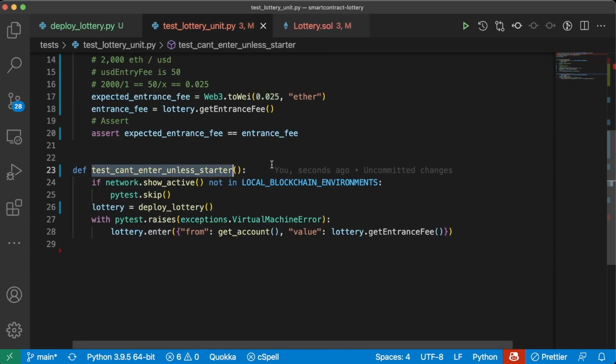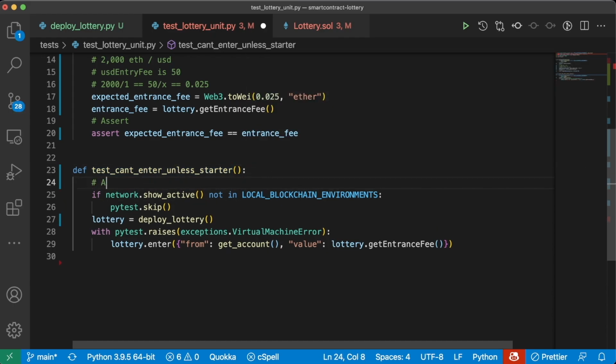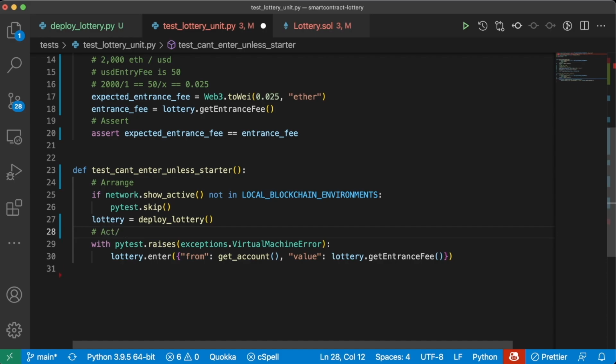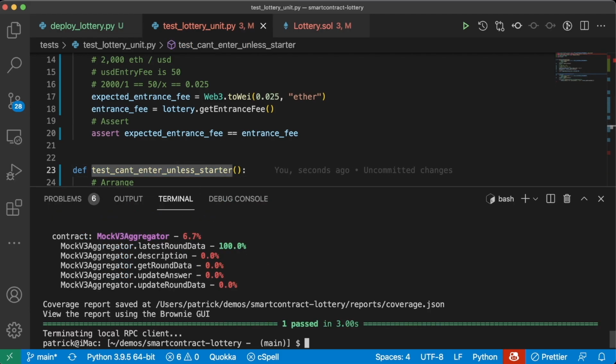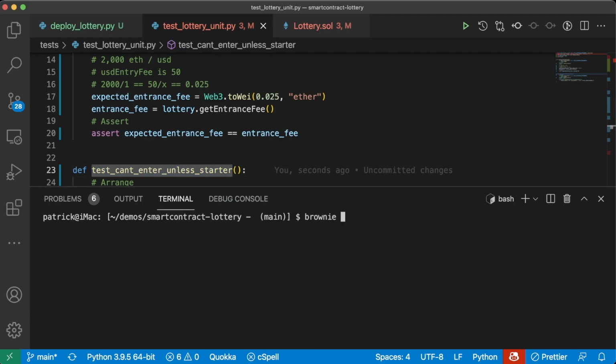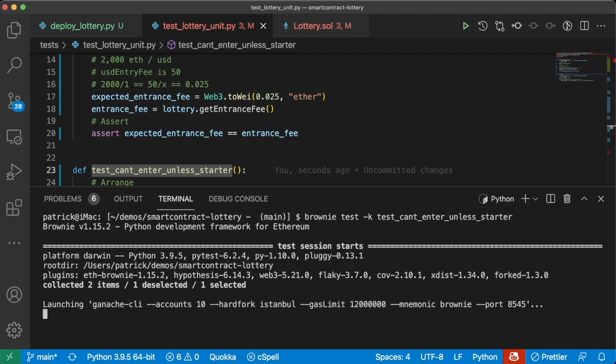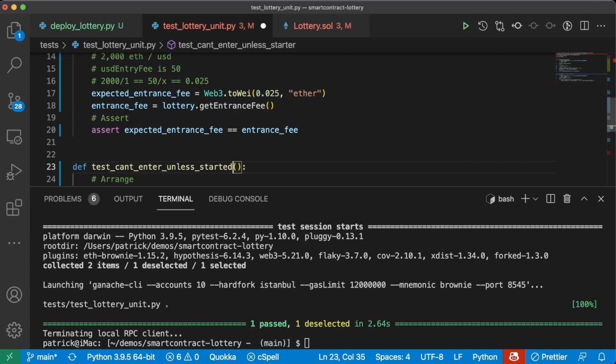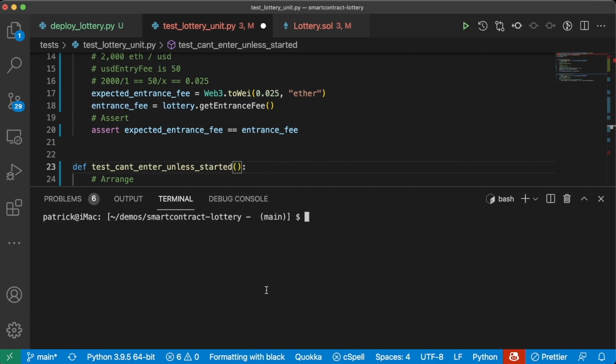Perfect. And this as well is following the arrange, act, assert. So let's go ahead and test this. Brownie test -k test can't enter unless started. Oops, let's do started. And great, that's passing as well.